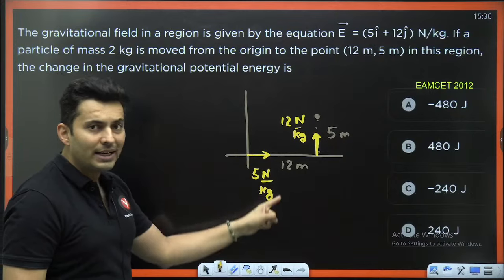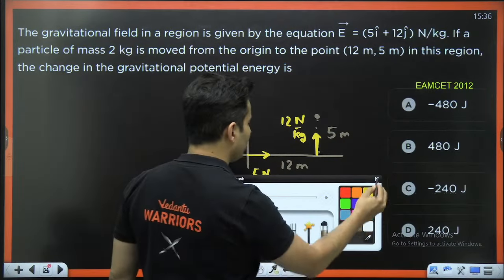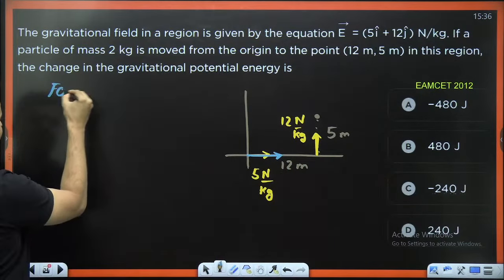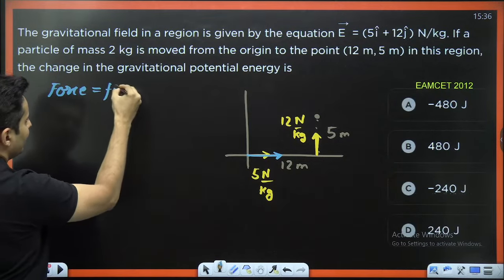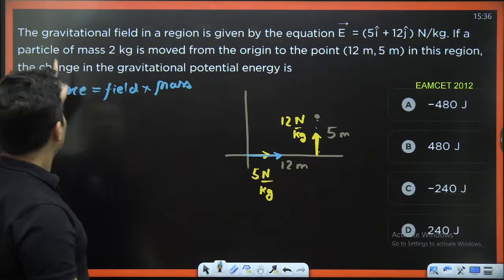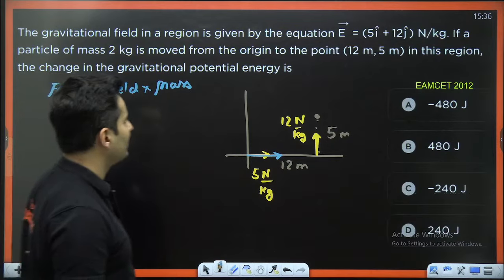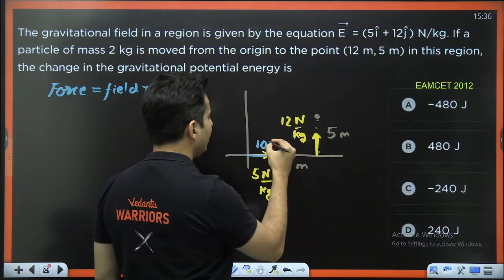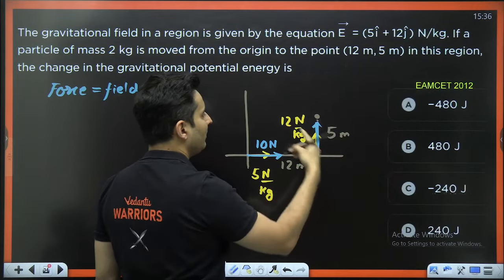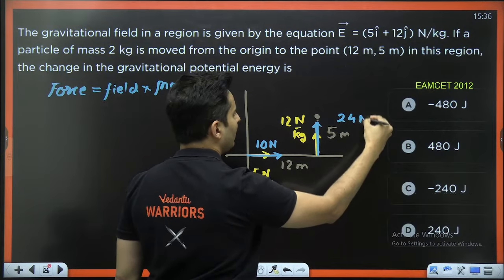Because of this field there will be a force in the x direction and the y direction. What will be the force? Let's find it out. Remember, the force is always the field multiplied by the mass. So the force is going to be the field, which is 5, into the mass, which is 2. So 5 into 2 is basically 10 Newton. In this direction, the force will be the field, which is 12, into the mass, which is 2. So it will be 24 Newton.